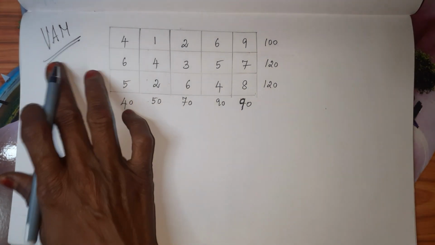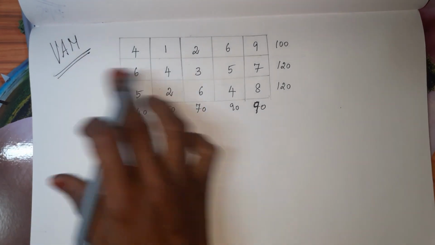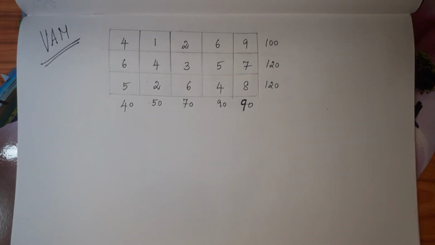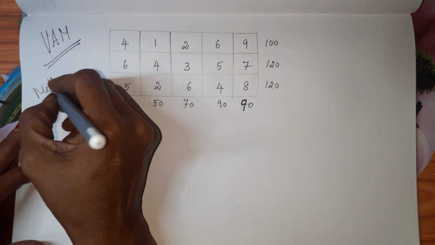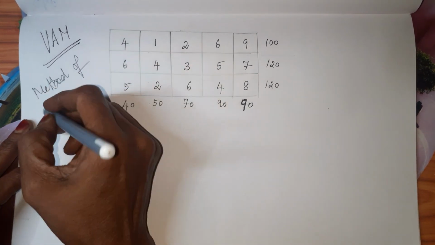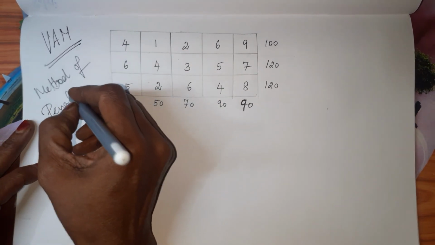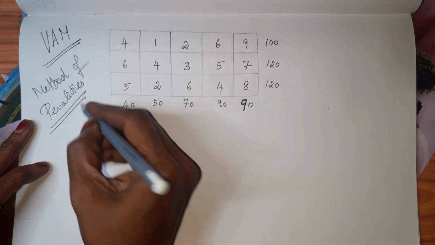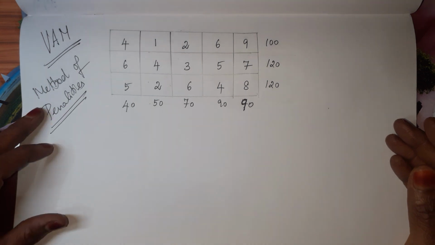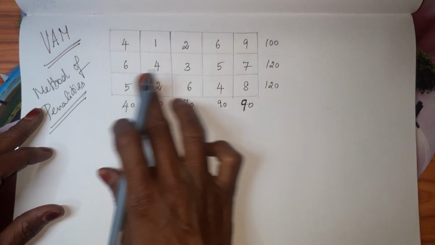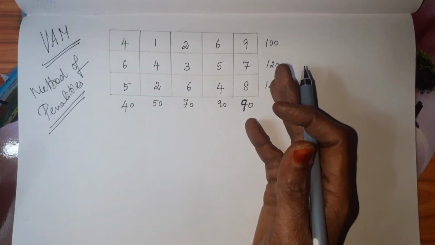Okay. So for Vogel's approximation method, we have a different name also. The name for this Vogel's approximation method is the method of penalties. Here we are going to calculate a term which is called penalty. For every row and every column, we have to calculate that.